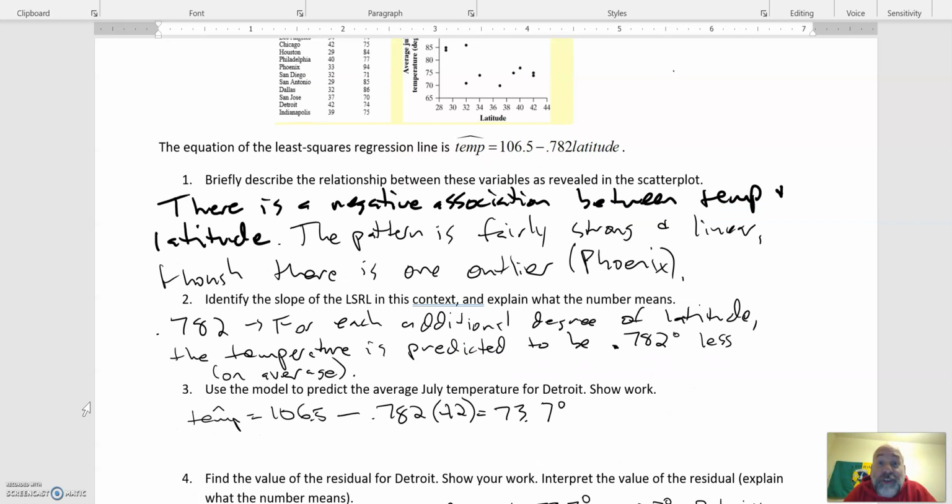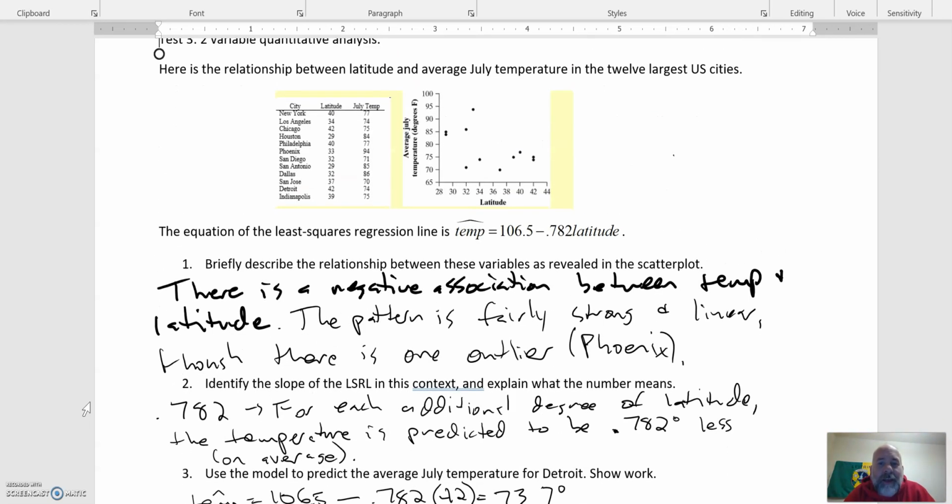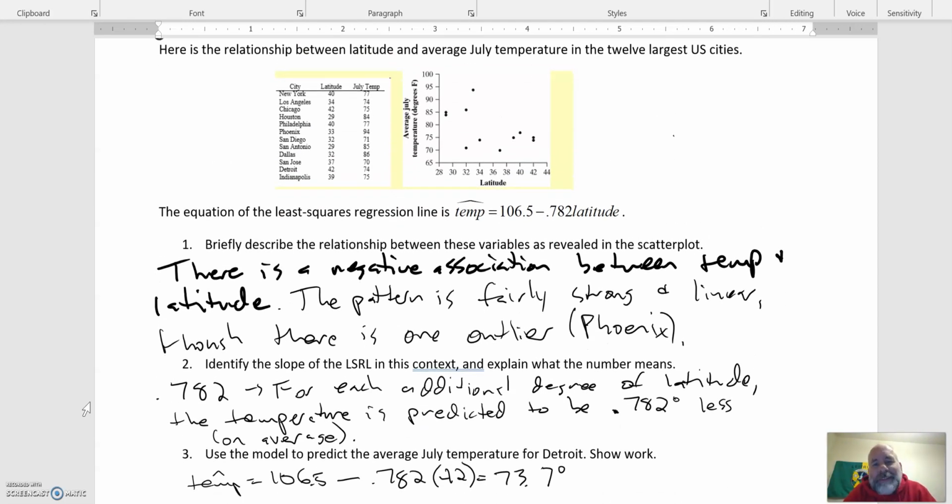So there's a negative association between temperature and latitude. The pattern is fairly strong and linear, though there is one outlier. I looked it up and said Phoenix. If you didn't say Phoenix, you'd be fine. But I just looked it up, and Phoenix is the outlier.